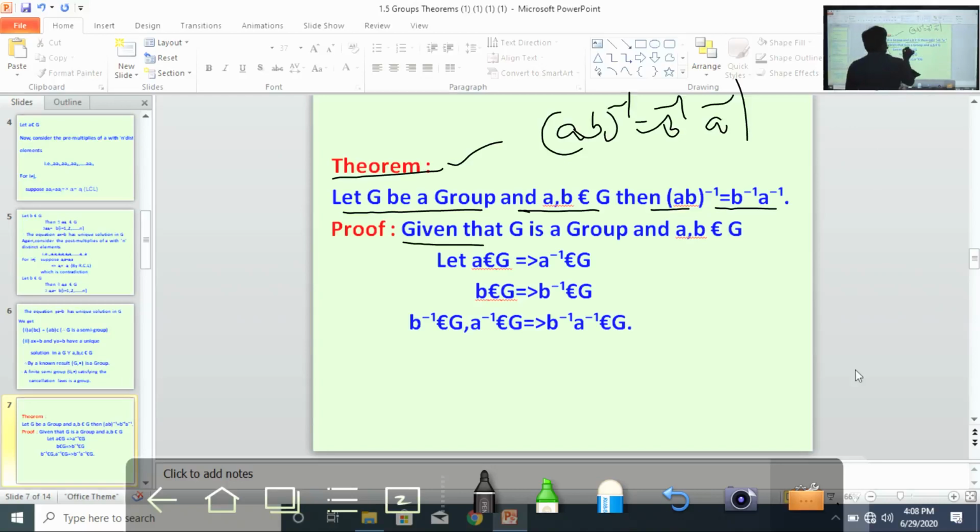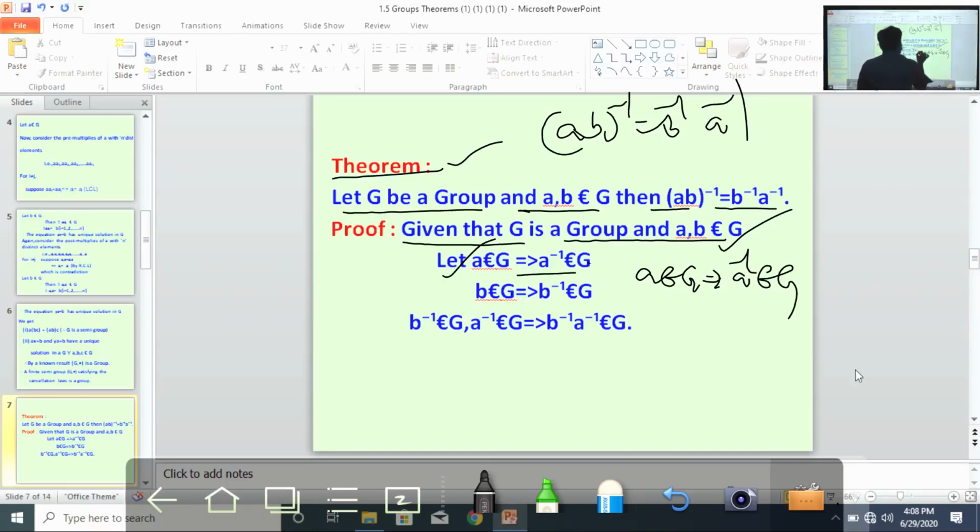Given that G is a group and a, b belong to G. So a belongs to G implies a inverse also belongs to G. Why? Since G is a group, by the inverse property. Similarly, b belongs to G implies b inverse also belongs to G, because G is a group by the inverse property.